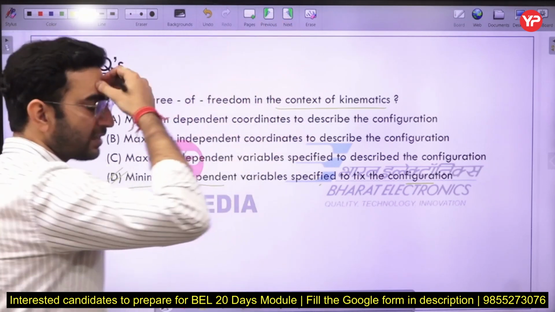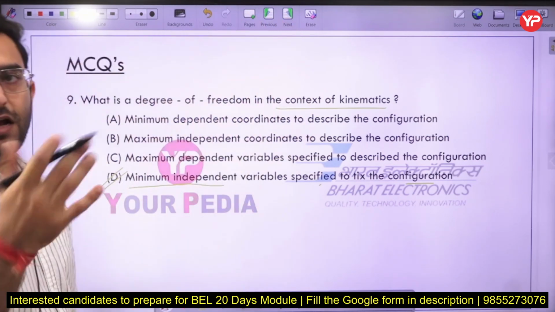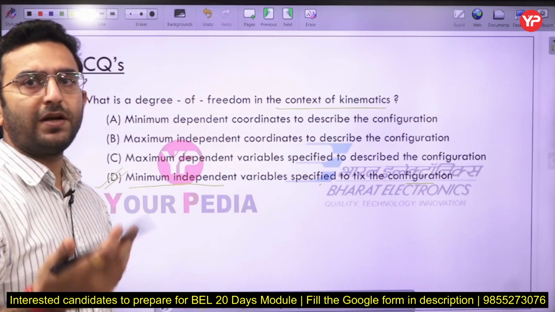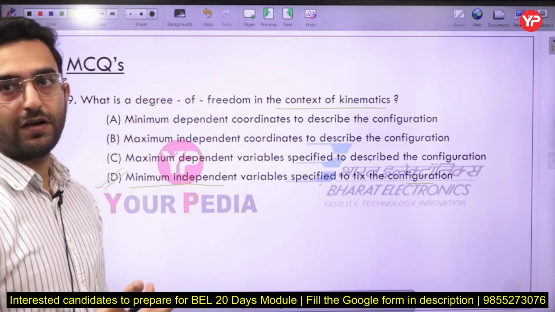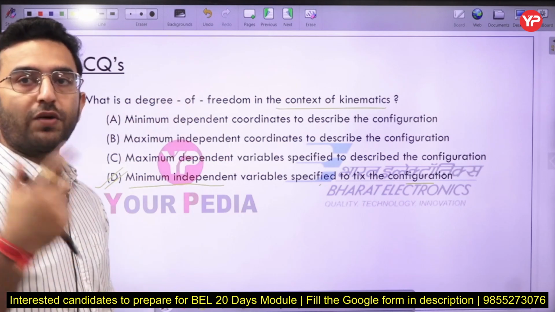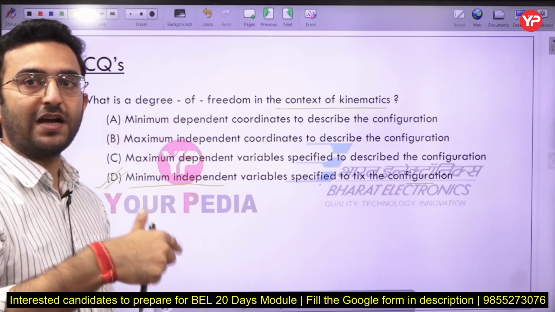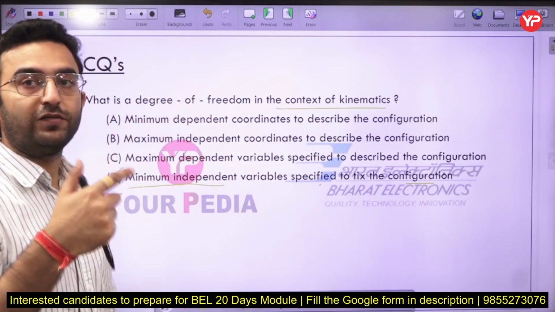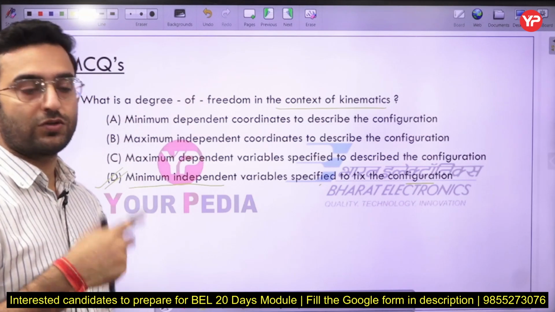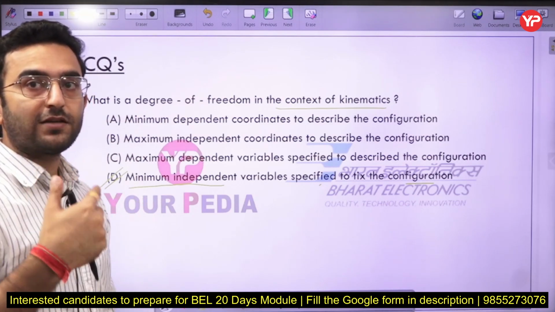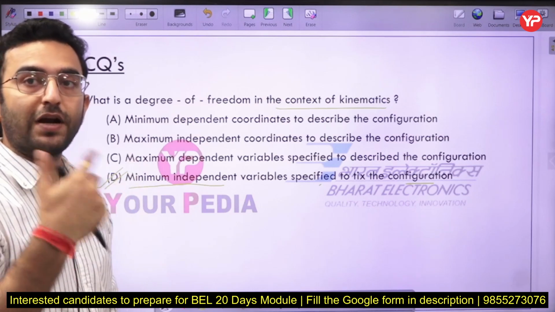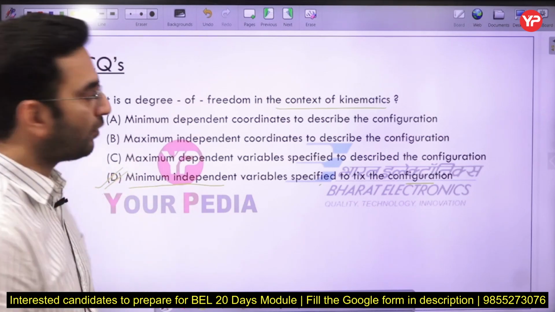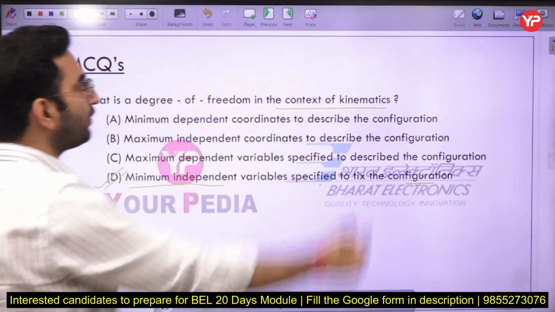So for example, let us say you have a 4-bar chain and the value of the degree of freedom is 1, that simply means only one input is required to fix the state of all the links here. To get a defined, constrained output from the mechanism, you have to supply only one input. If the value of the degree of freedom is 2, that simply means you have to provide 2 inputs to get a constrained output from the system here. Okay, so option number D will be the correct one.